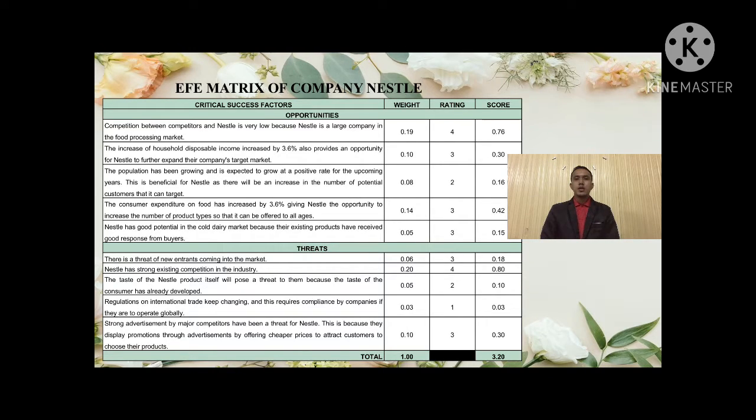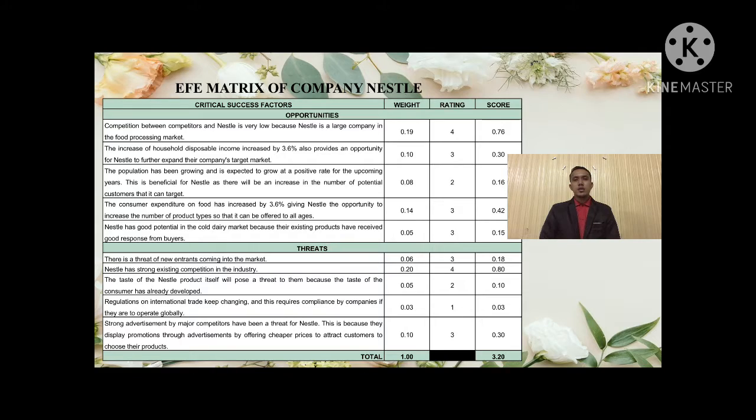In this assignment, I will present about the external factor evaluation EFE matrix of the Nestle and the competitive profile matrix within industry. The EFE matrix is an analytical technique that is related to the SWOT analysis, where it is a strategy tool used to examine companies' external environment and to identify the available opportunities and the threats.